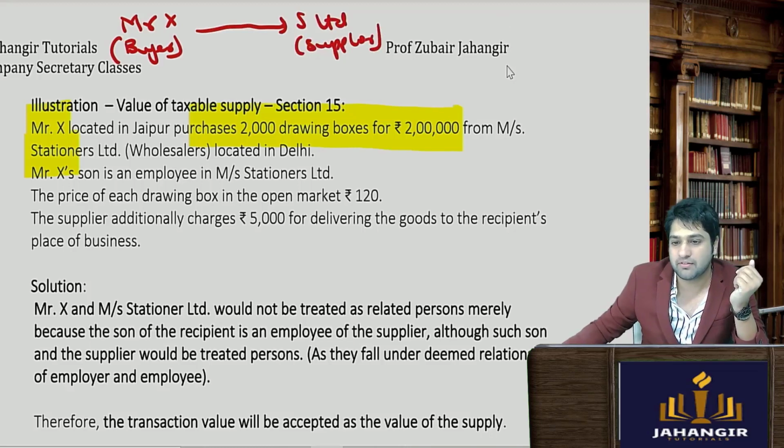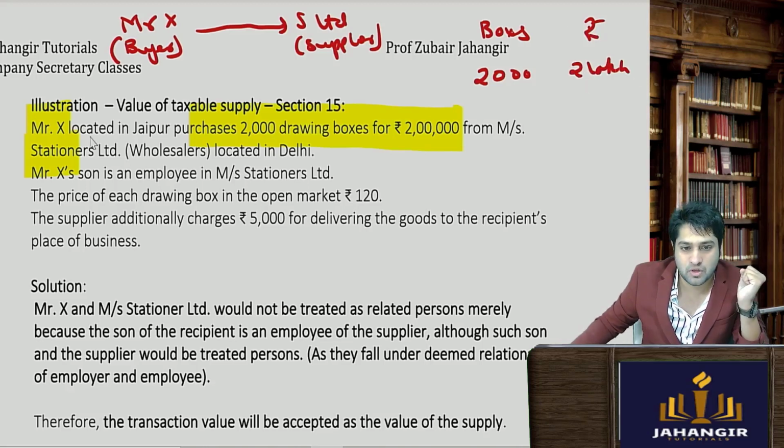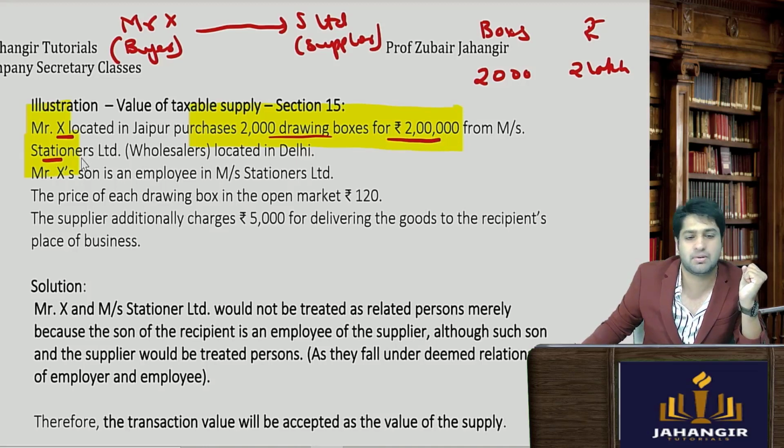They have bought 2,000 drawing boxes for rupees 2 lakhs. Right, this is the price. Mr. X, the buyer, has purchased 2,000 drawing boxes for 2 lakhs from Stationers Limited.